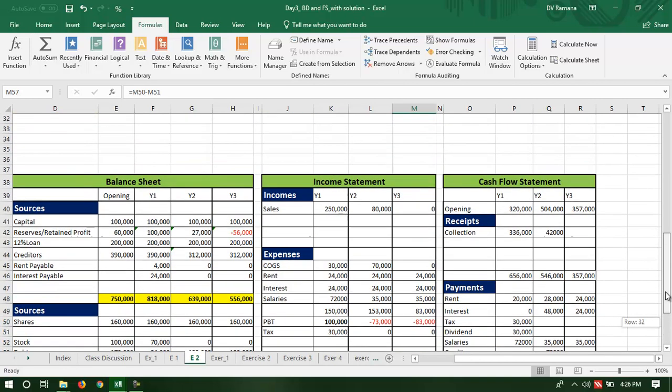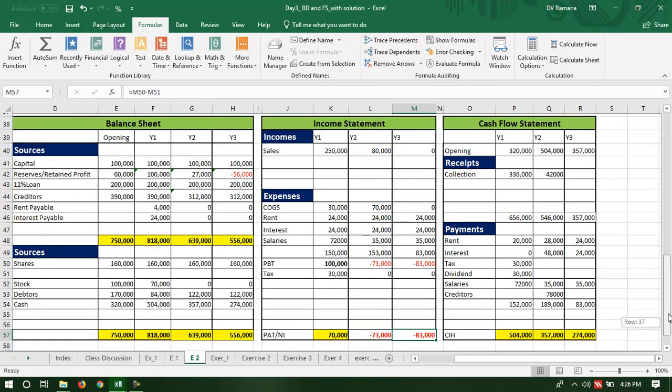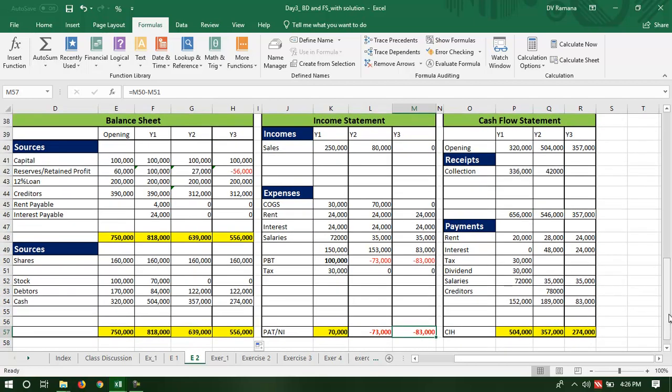So the financial statements have the ability to capture whatever the business does. And as an analyst, as a reader, as an observer, it's important for us to understand the interrelationship between financial statements, and one of the important interrelated items is the retained profits. And the other one is cash. You can see that the two important items, which come from the balance sheet, the income statement and the cash flow statement, are cash in hand and profits.